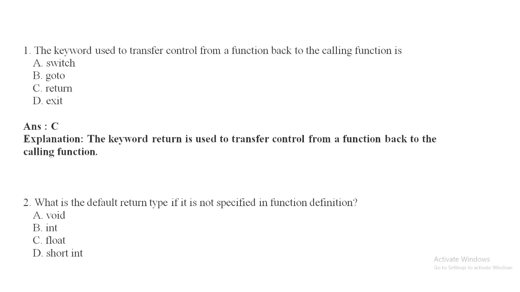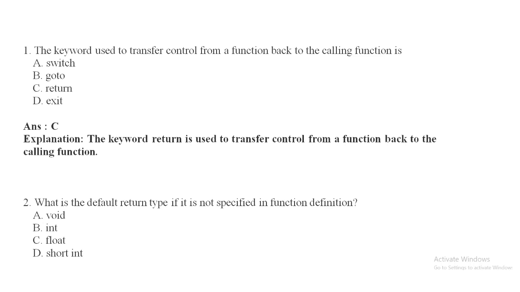First question: the keyword used to transfer control from a function back to the calling function is option A, switch; option B, goto; option C, return; option D, exit. Its answer is C, that is return. The keyword return is used to transfer control from a function back to the calling function. That's why the answer of this question is C, that is return.